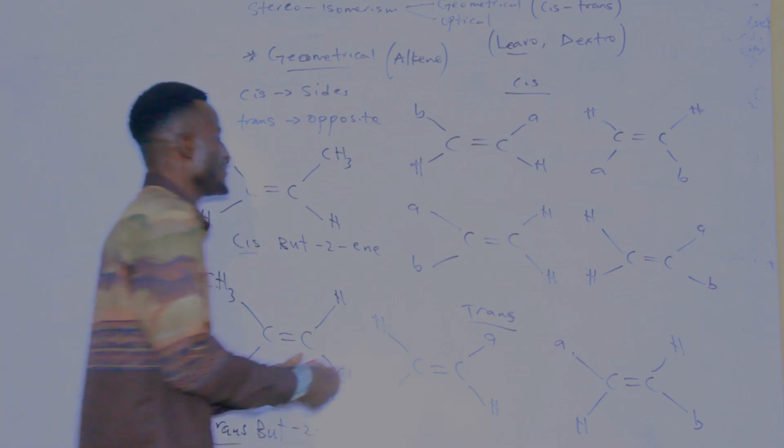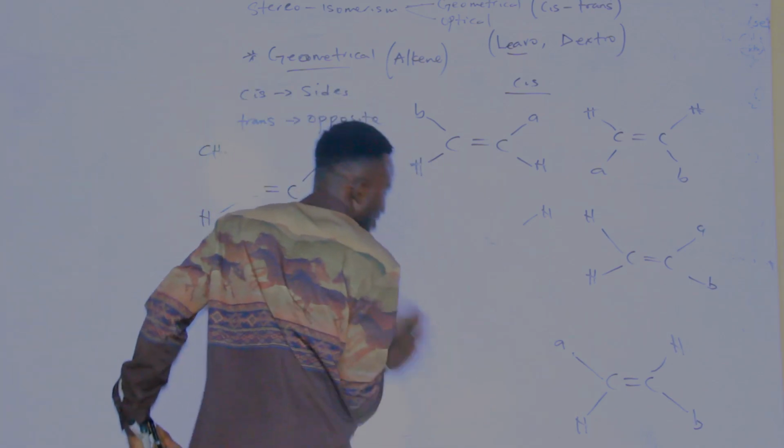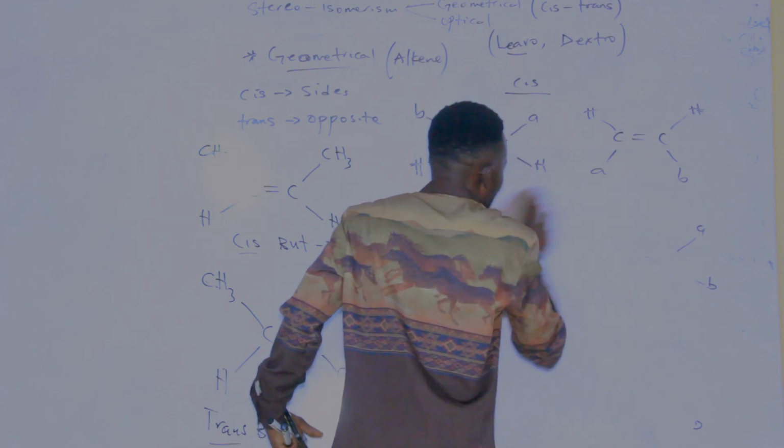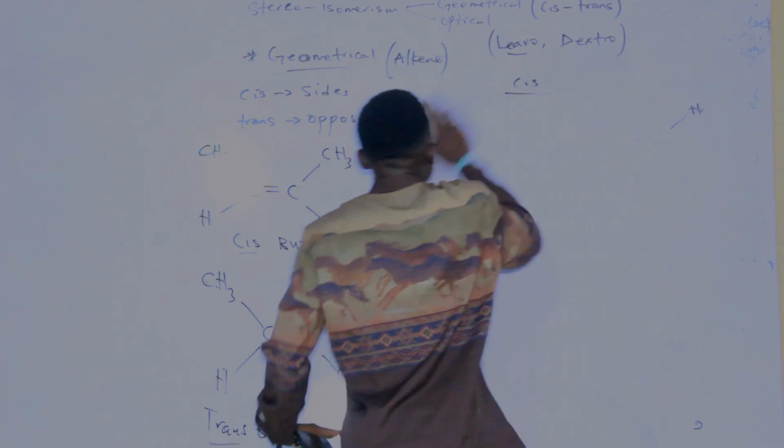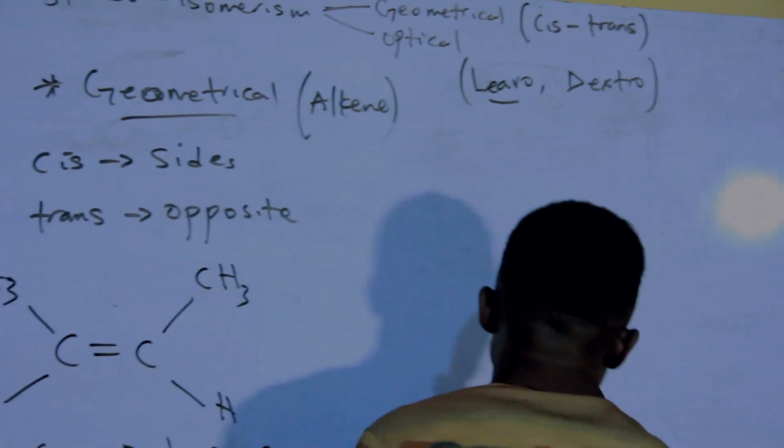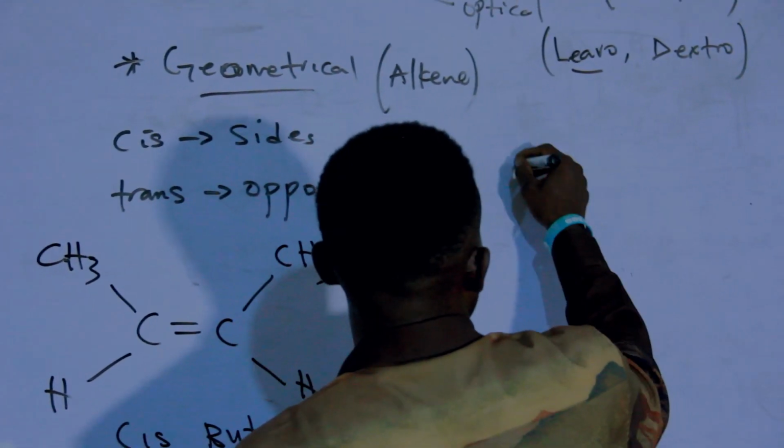Now, what if this is replaced with another ligand? Let's say, for instance, you have something like this.